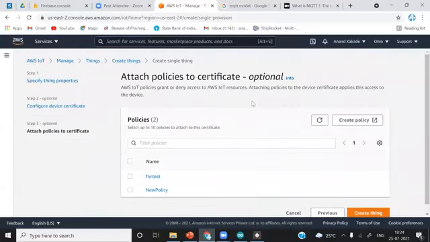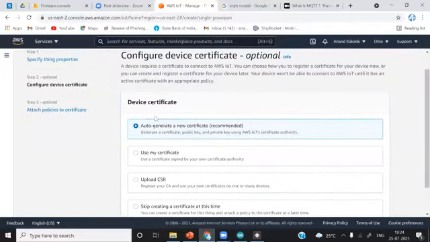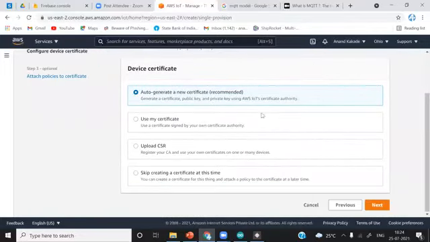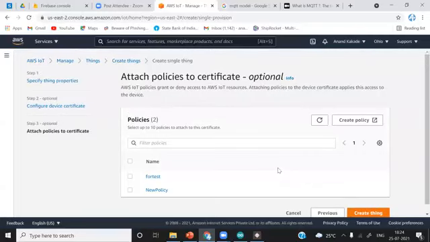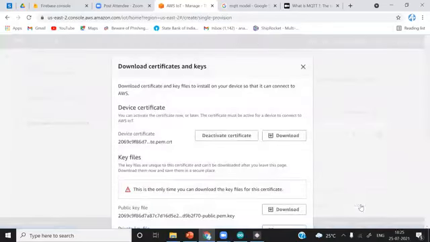And after this, you can see here attach policies to the certificate. So certificate, I will just go to previous. You can see here the certificate we are going to create, and to that certificate we have to attach a policy. So what is the policy? The use of policy we will discuss. We are not going to create the policy right now. I will just simply create thing. We are not attaching a policy here. Later we are going to do this. So simply create thing now. I will repeat this whole process, don't worry. Now after creating, this pop-up will appear on the screen.